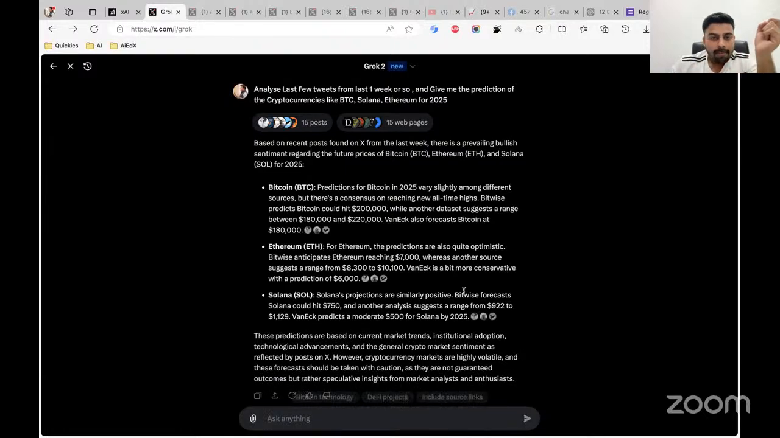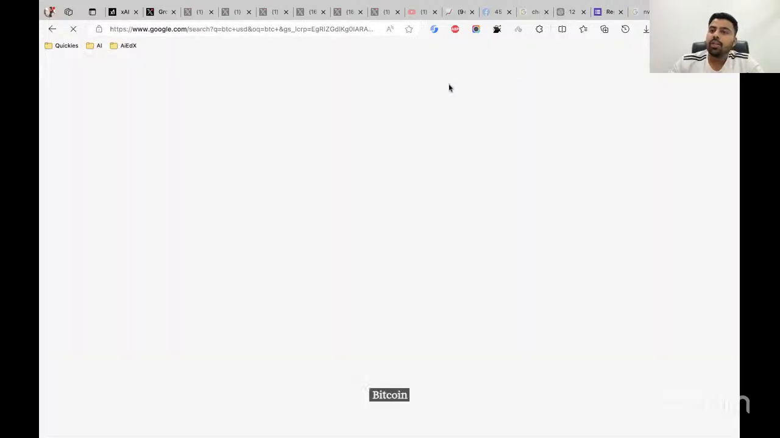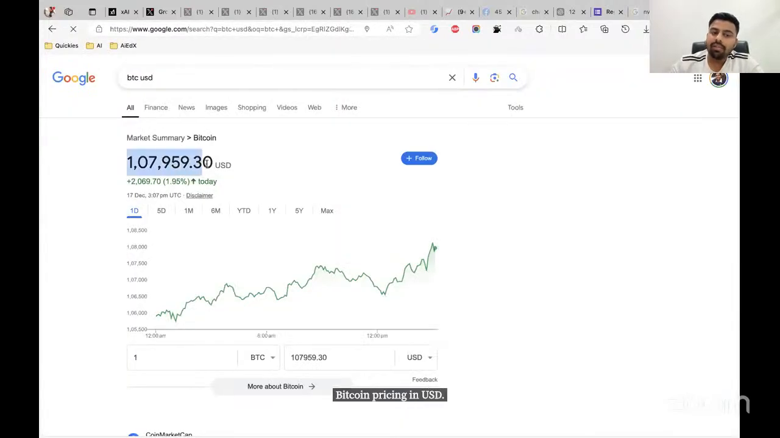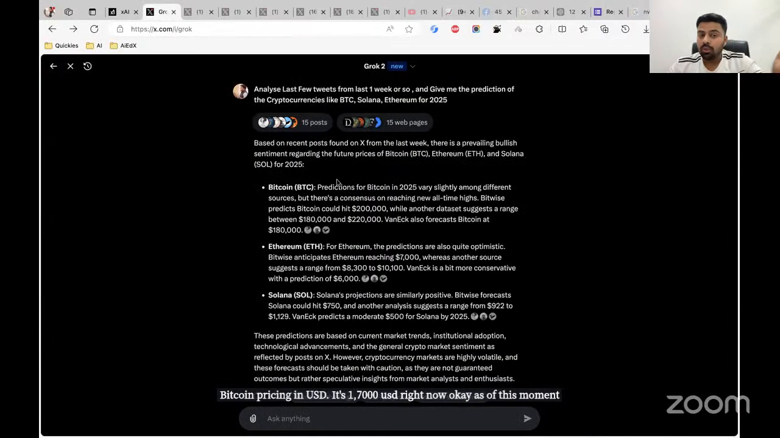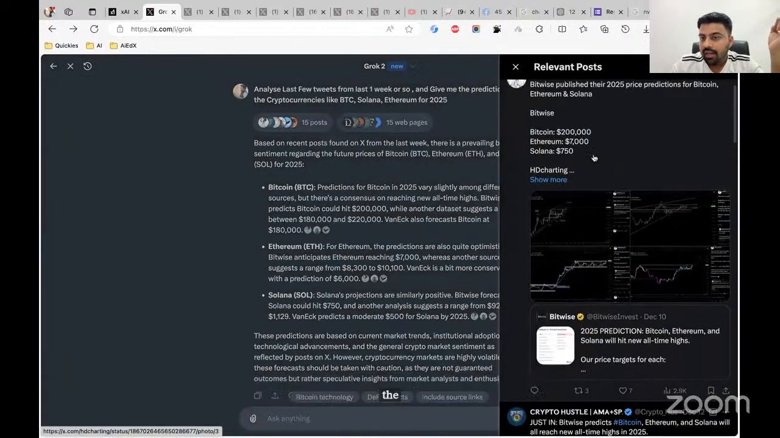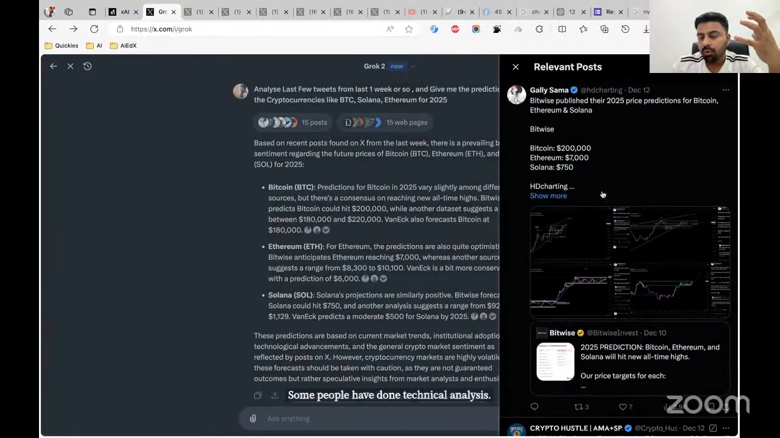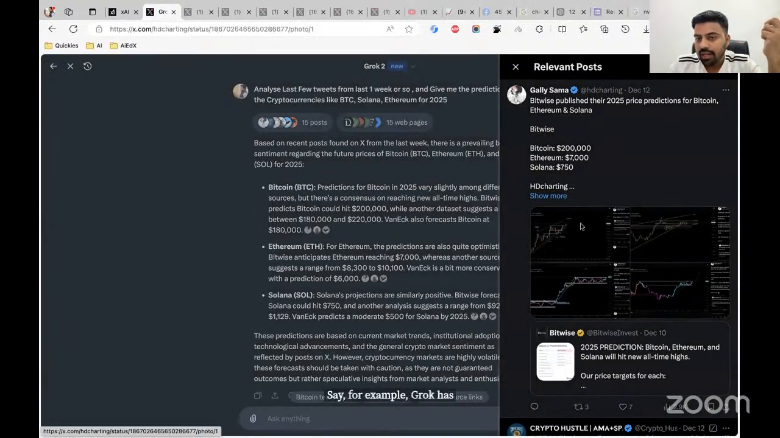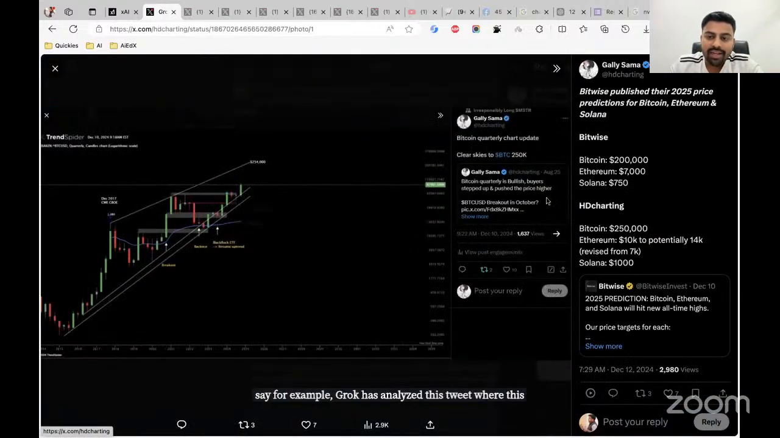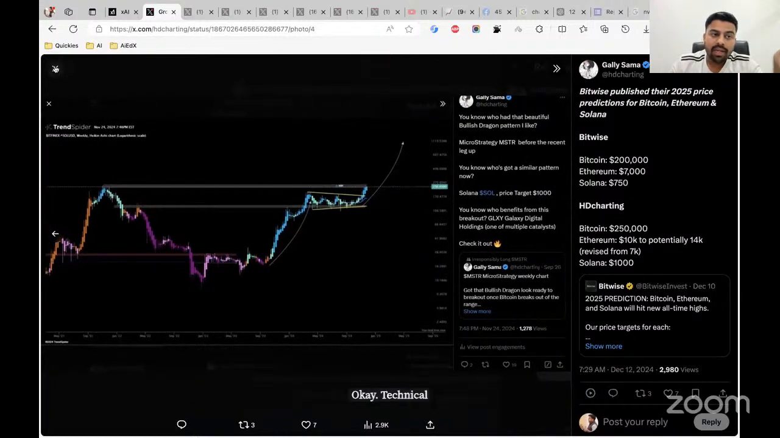Can you see that? So right now, the Bitcoin price in USD is 107,000 USD, as of this moment. And what Grok is saying is based on the analysis, and by the way, it's not bluffing just like that. It's actually showing me the tweets where some people have done technical analysis. Say, for example, Grok has analyzed this tweet where this guy has presented some technical charts of what the price can be.